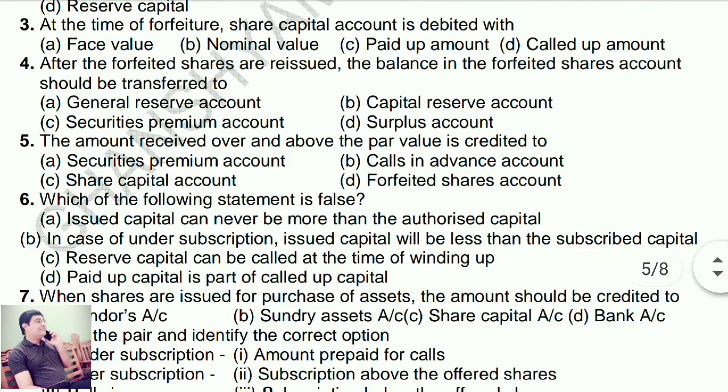Third question. At the time of forfeiture, means cancellation of share, share capital account is debited with, answer is D, called up amount. Fourth one. After the forfeited shares are reissued, the balance in the forfeited shares account should be transferred to, which one is the answer? Capital reserve account, B.